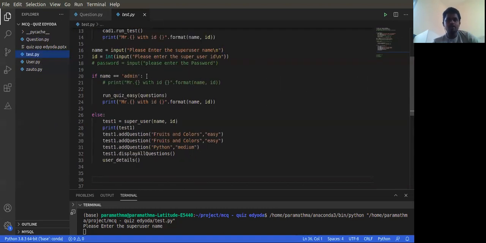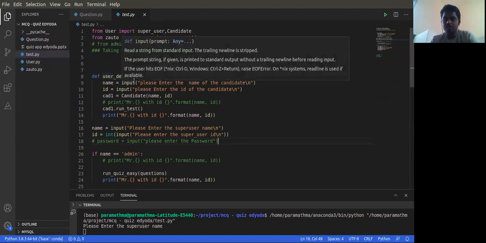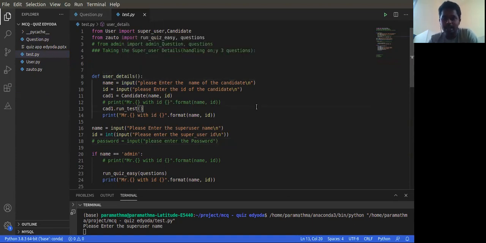Right now we are going for testing of this particular application. Here I have taken user details, I mean, in the sense, I have taken the candidate who is taking the quiz. Here, I have imported the super user and the candidate from user, and from automatic we are importing run quiz easy, which is the automatic question provider.